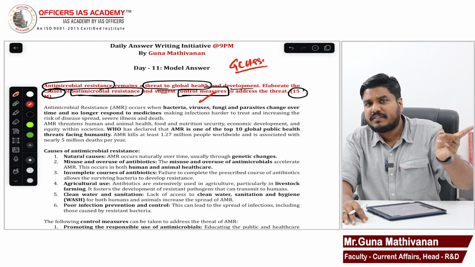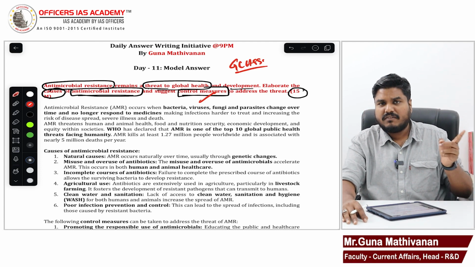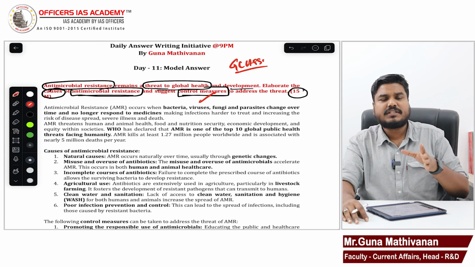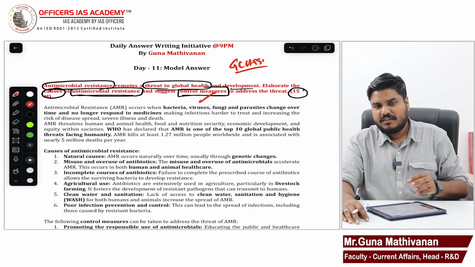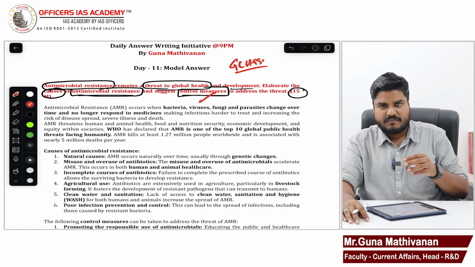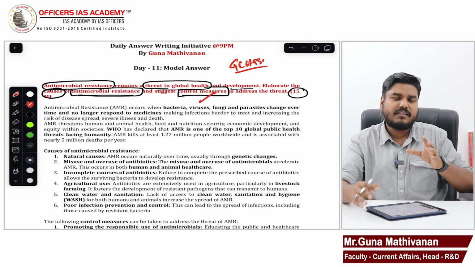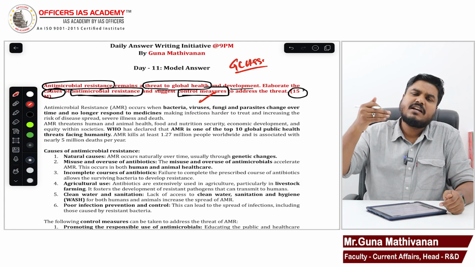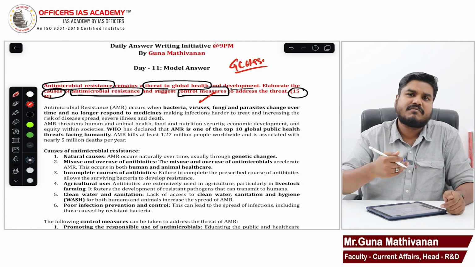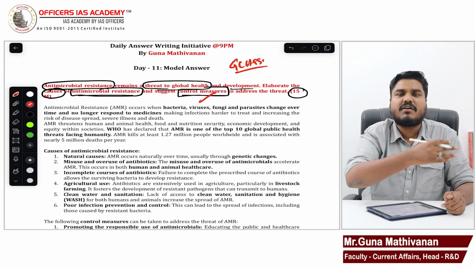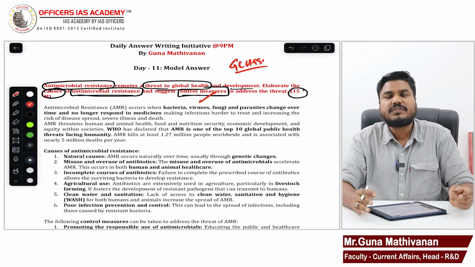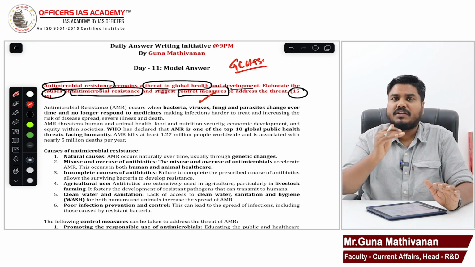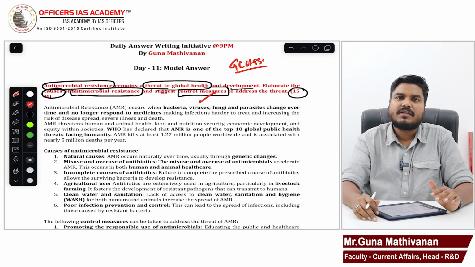So we should have a proper surveillance system. The government should have a surveillance system. These antibiotics are used in excess in poultry farming. These antibiotics are used in excess when there is more access to self-medication. So we need an intelligence network. We need a surveillance system which prevents the use of antibiotics in excess. Usage of antibiotics is not wrong, but when you use it in excess, that creates a problem.